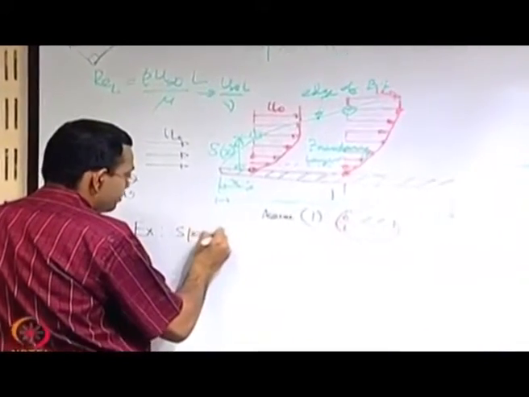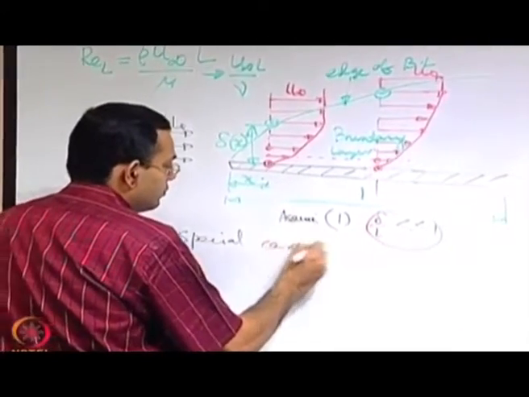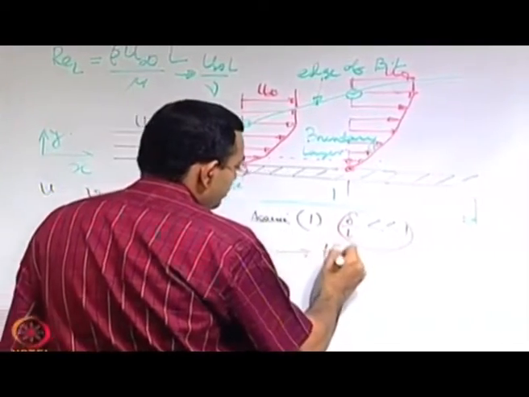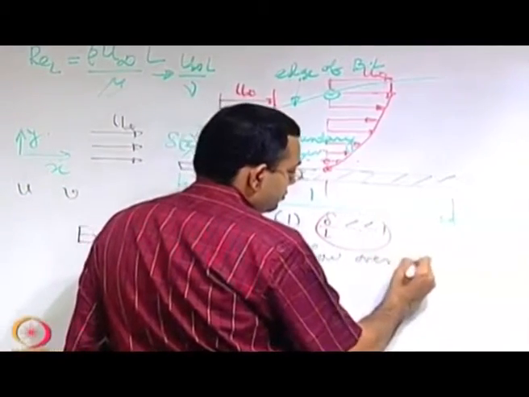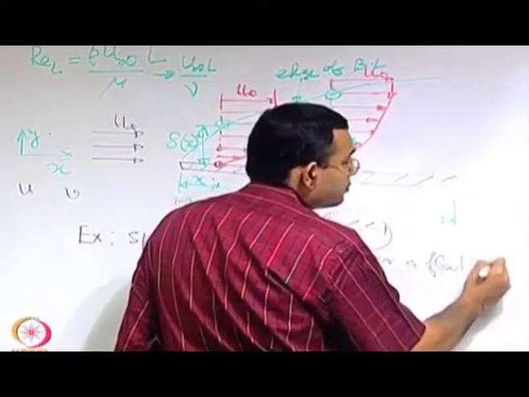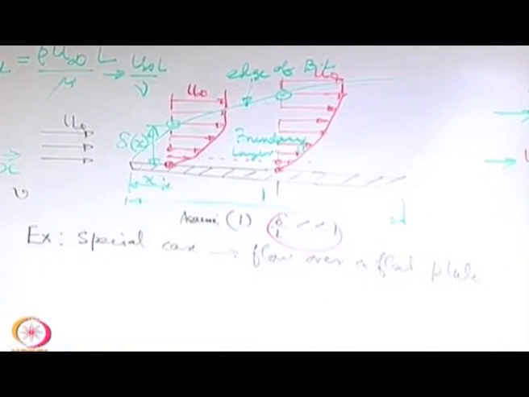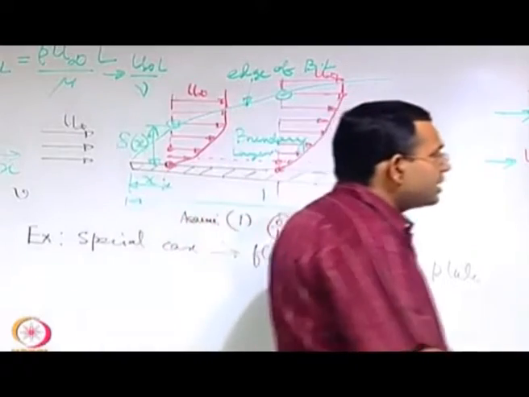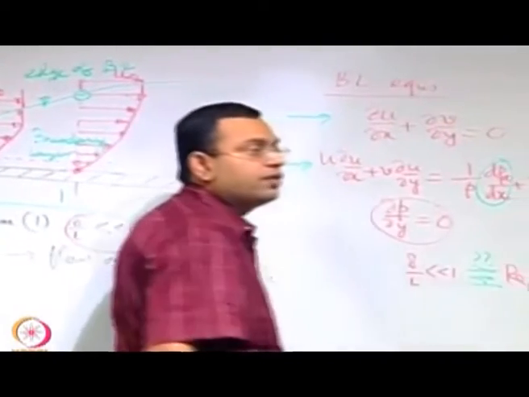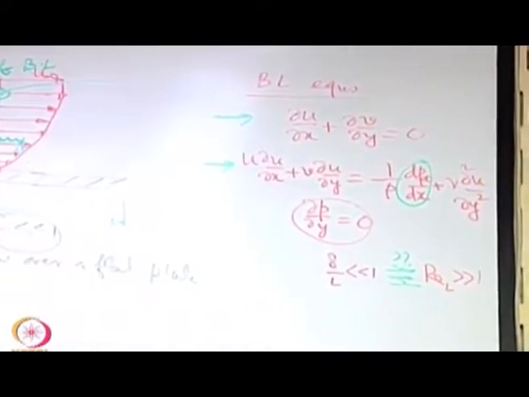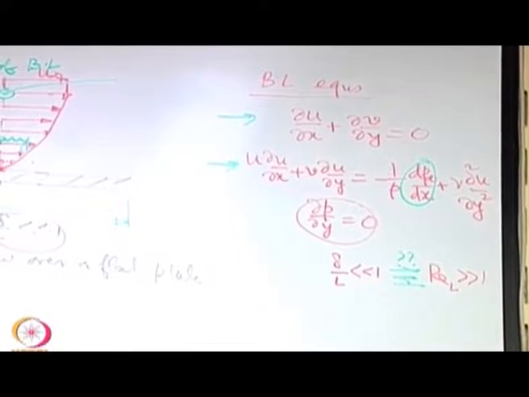Special case, flow over a flat plate. First of all, our objective is to find out what this dp infinity dx is. Let us consider the outer stream.